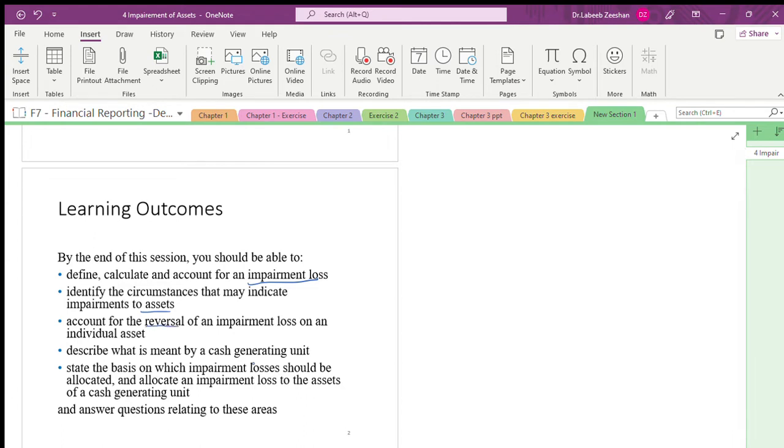Account for reversal of impairment loss. In some years, the value of the asset will decrease. In some years, maybe there is a possibility that the value of the asset will increase because of demand and supply factors, all those things. There are very different situations. Describe what is meant by cash generating unit, CGU. Any idea about this?